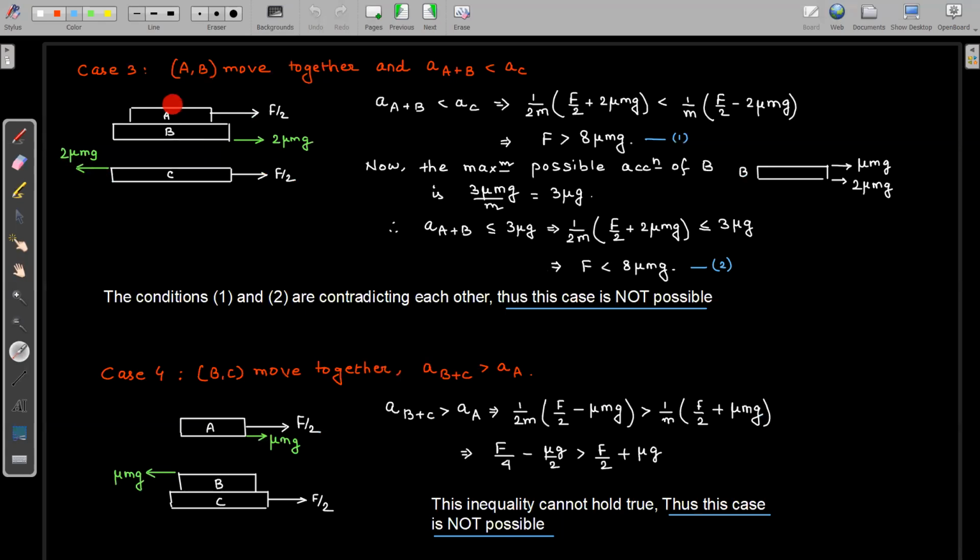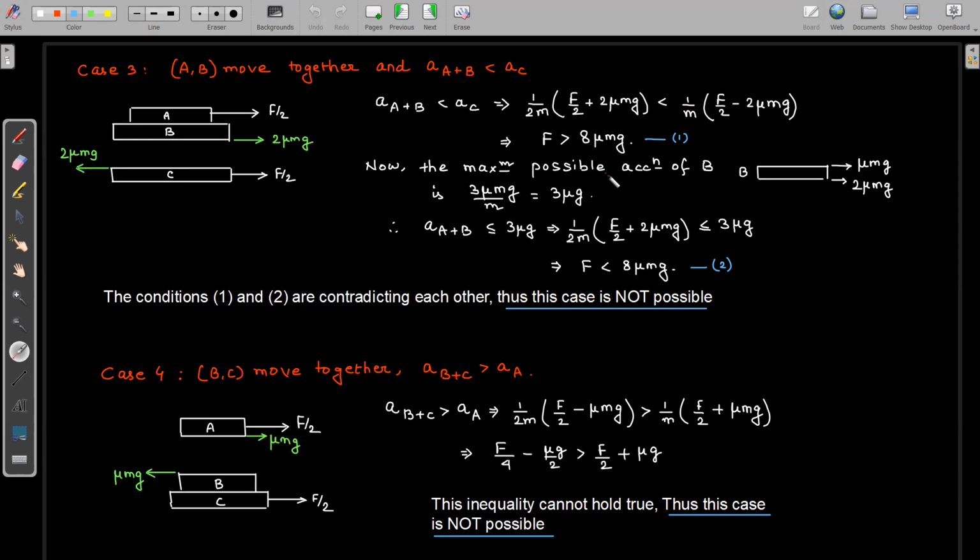So what will be the acceleration of A plus B? Net force will be F by 2 plus 2 mu mg divided by the total mass of A plus B, which is 2m. And this acceleration is less than the acceleration of C. So net force on C is F by 2 minus 2 mu mg divided by the mass of block C. From here, you will get the value of force to be greater than 8 mu mg.